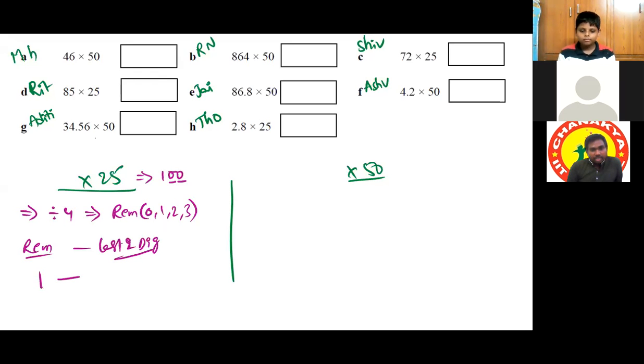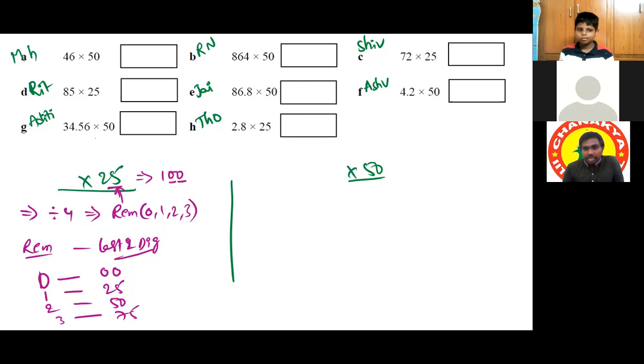Based on the remainder, the last 2 digits will be: remainder 0, last 2 digits 0 0. Remainder 1, 2 5. Remainder 2, 5 0. And remainder 3, it will be 7 5. You don't need to remember this table. Just see what the remainder is, and multiply with that multiplier. Next, multiplication by 50.